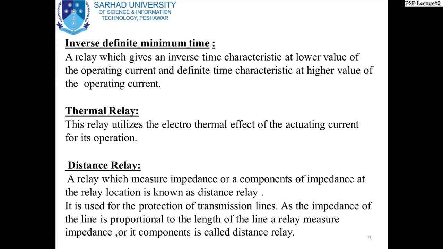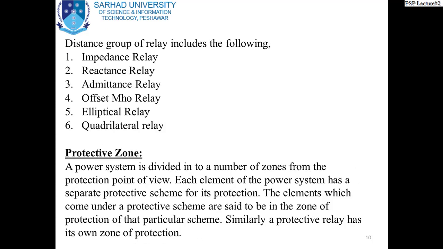So the relay point just sees the impedance right up to its own zone. Since the impedance is of course the ratio of voltage and current, it actually measures the voltage and it actually measures the current, and the ratio of these is used to decide whether the relay has to operate or not. This will also be covered in detail.